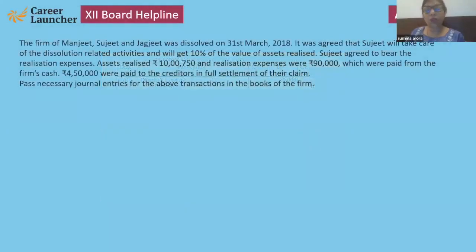Now, please note down. Yes. So here in this question, you will see that Sujit will get 10% as remuneration for all the assets realized, and he will bear the expenses. Okay.